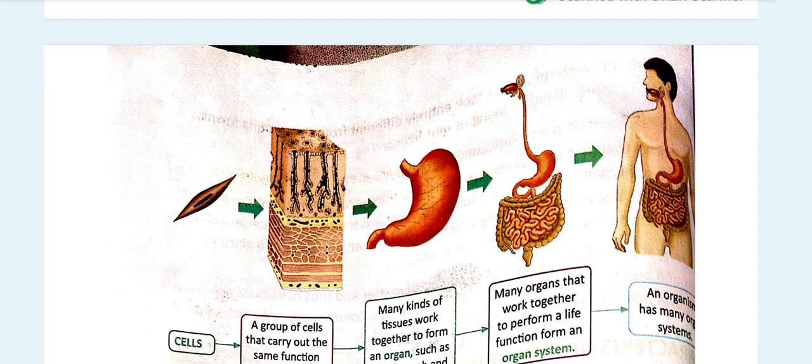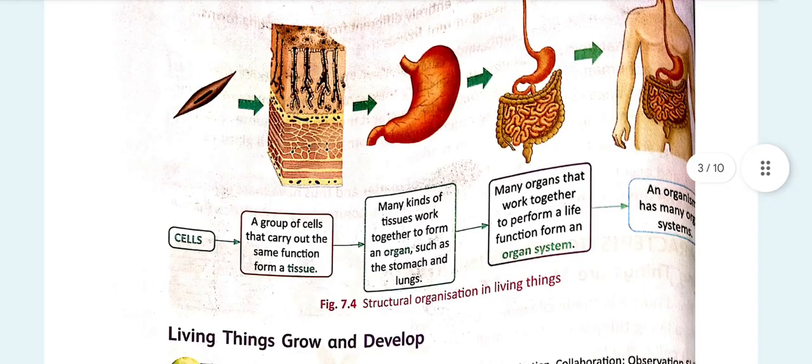Well, here let's learn about what are tissues, organs and organ systems. A tissue is a group of cells that carry out the same function. A group of cells are basically a common, similar, alike group of cells which form a tissue and carry out the same function.